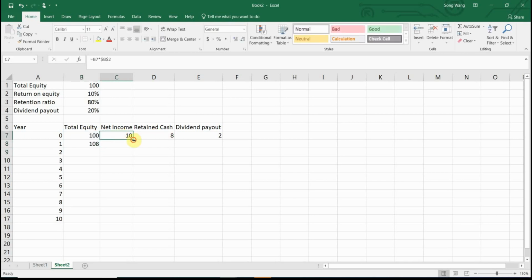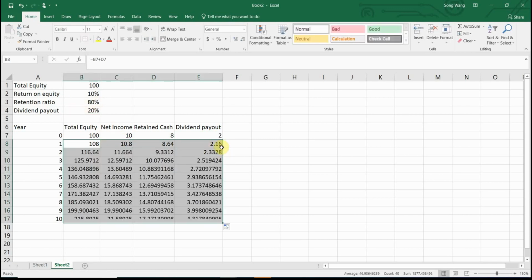And then you will need to figure out what is net income. So the net income will be 10% of total equity. That's going to be $10.80. All right. And then for the retained cash, so that's going to be the 80% of the net income, and for the dividend payout, that's going to be 20% of this net income. And then I'm going to replicate the same calculation for all the future years.